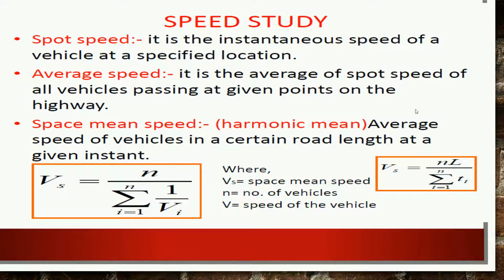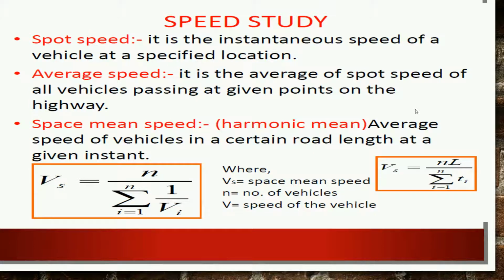The second one is the space mean speed. The space mean speed is also called the harmonic mean. It is the average speed of vehicles in a certain road length at a given instant. So this is a very important thing, that is, the harmonic mean. What do you mean by harmonic mean? It is the average speed of the vehicle in a certain road length at a given instant.